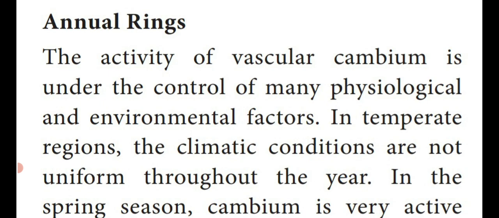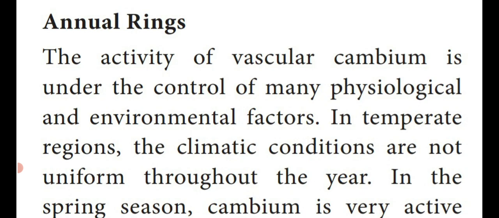The difference between autumn wood and spring wood is a very, very important 3 mark and 5 mark question. And also, what is spring wood is a 3 mark question. What is autumn wood is another 3 mark question. So spring wood means during spring season the cambium is very active, so it produces xylem elements such as vessels and tracheids with a wide lumen.